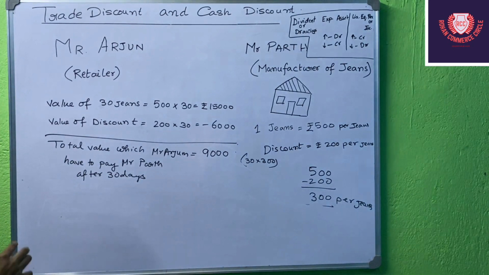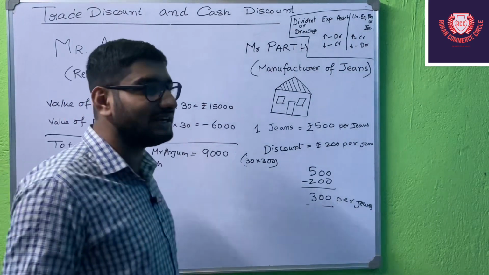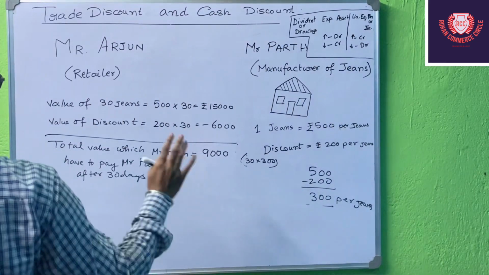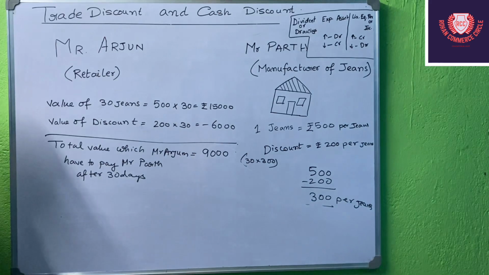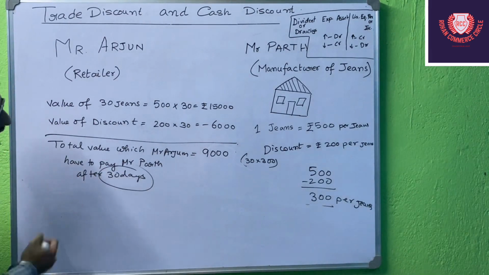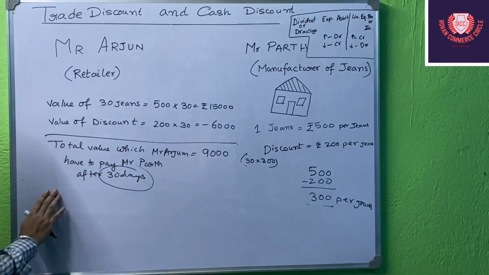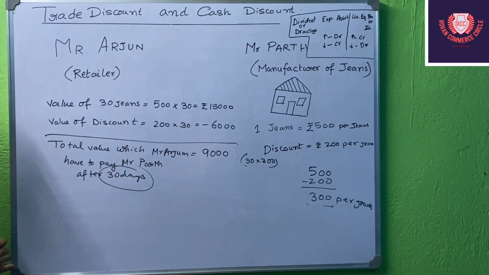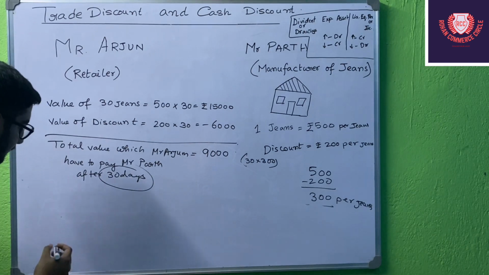So Mr. Arjun agreed and paid the money. So how much will Mr. Arjun have to pay to Parth? Now he was paying it after 30 days, but after 2 weeks he is paying the money.